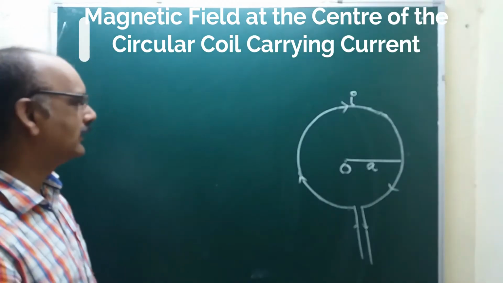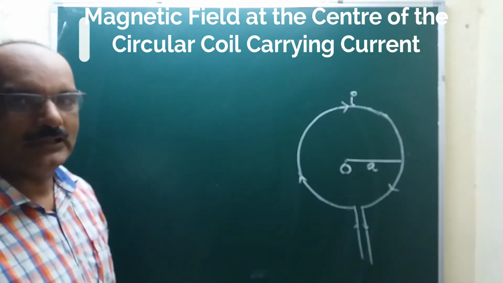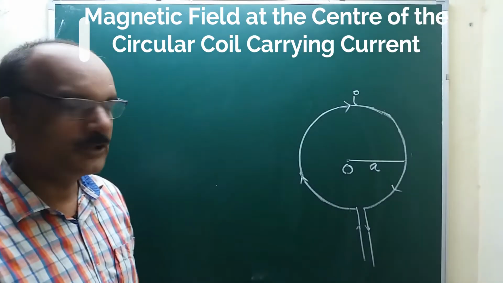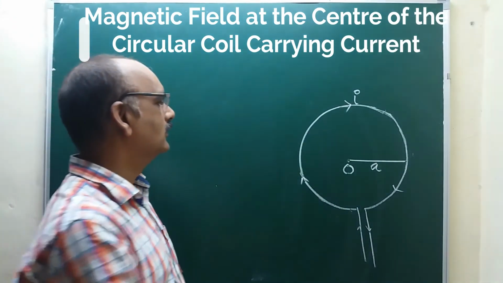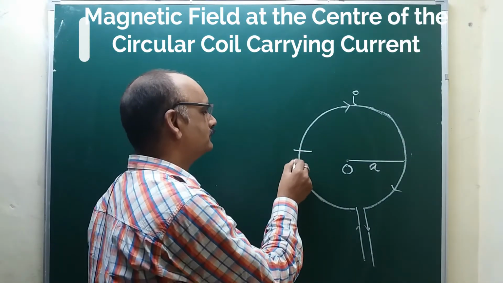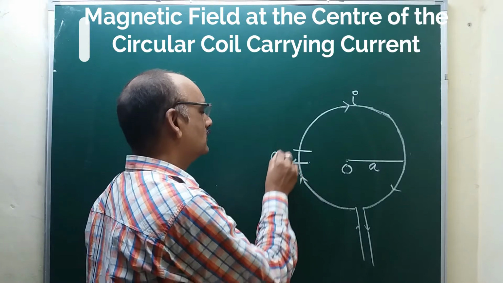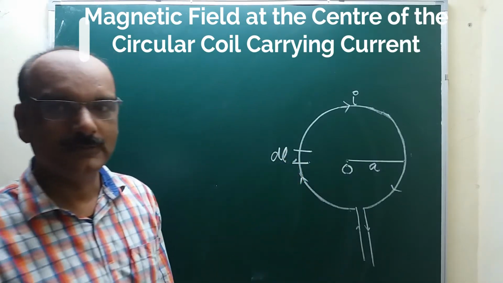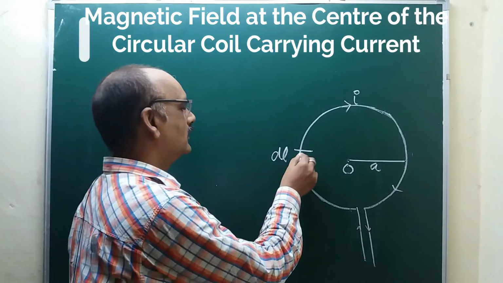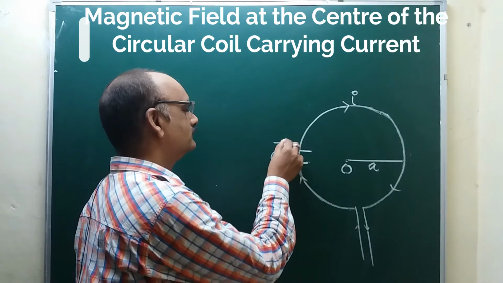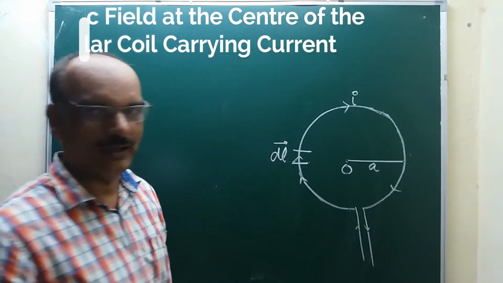As we know, Biot-Savart's law is applicable for a small current element, therefore we are taking a small current element dl, and its direction is the same as the current I.